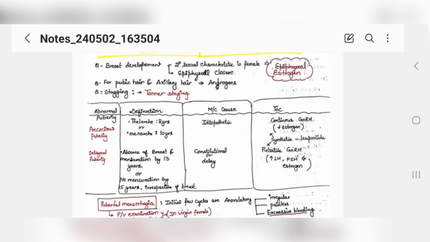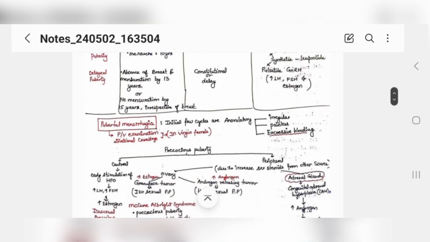Okay, and the treatment for this is best to give gonadotropin hormone continuously to downregulate the estrogens. Easy. But in case of delayed puberty, if there is absence of breast development and menstruation by the age of 13, normal is 10.5, by the age of 13, if still she is not menstruating, then you will call it delayed puberty. Okay, or it is also called constitutional puberty. So in that you will provide gonadotropin hormone in a pulsatile manner. We already read about this, right?